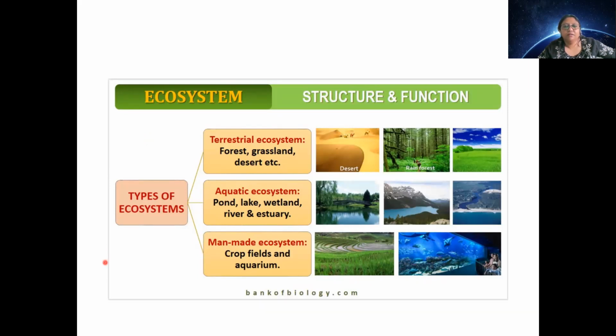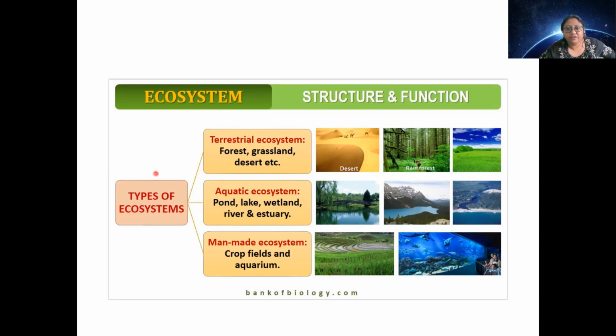And we can talk about man-made ecosystems also, because man-made ecosystems are something which are actually very much made by us. For example, you must have seen a specialized zoological park created by us.